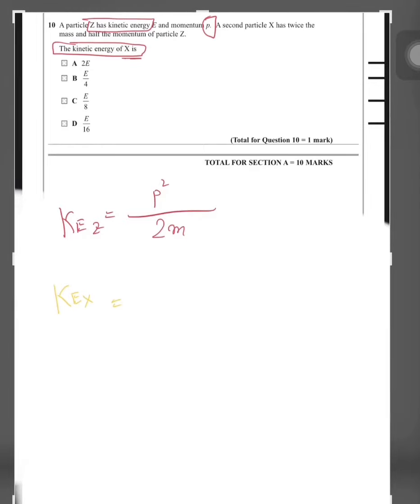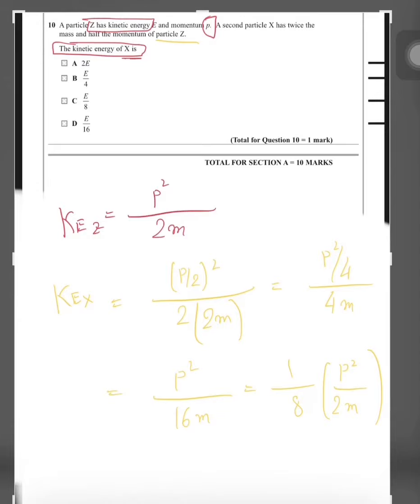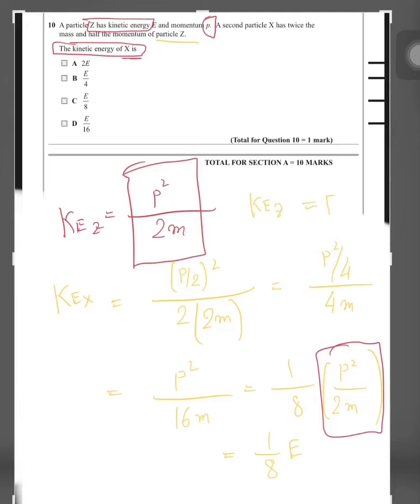So Kx would be P squared. It says half the momentum of particle Z, so (P by 2) squared divided by 2 times m. M is doubled, so 2 times 2m. So this would be P squared by 4 divided by 4m. So P squared by 16m, which would be 1 by 8 times P squared by 2m. We are writing 1 by 8 times P squared by 2m because we have to switch this with this. So we would have 1 by 8, since Kz is actually E. So this would be 1 by 8 E, so E by 8. So the answer to this question is C.